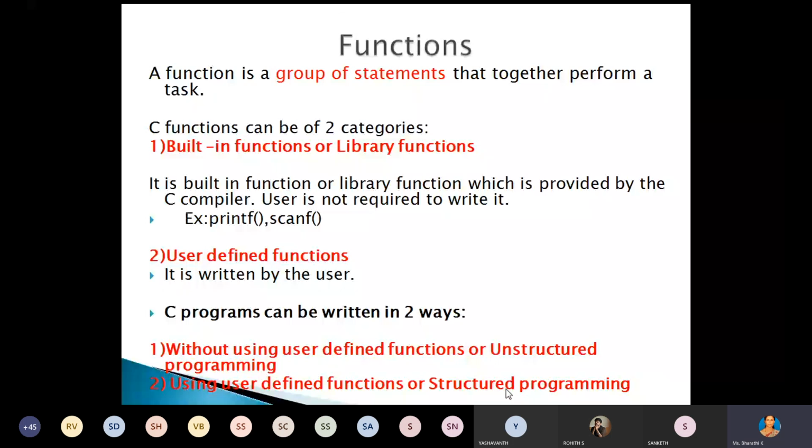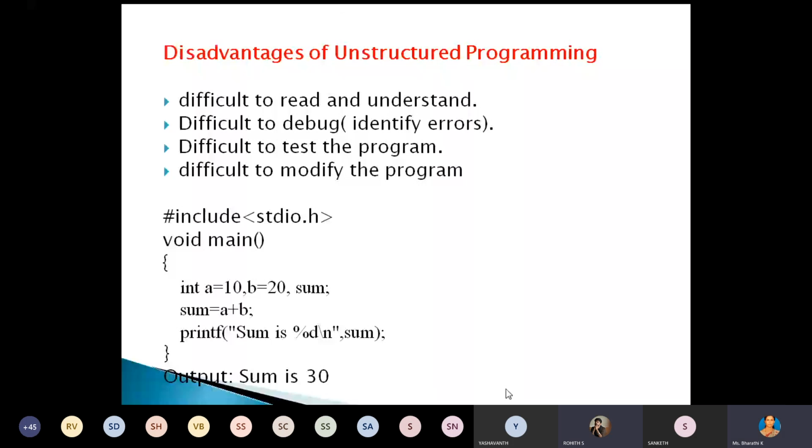Now what are the disadvantages of unstructured programming? First disadvantage, it is difficult to read and understand because it is very lengthy. All the code is present inside the main function, so it is difficult to read and understand because of the length. The second one is that it is difficult to debug. All the code is present inside the main function, so identifying the error is difficult. It is also difficult to test the program and difficult to modify the program.